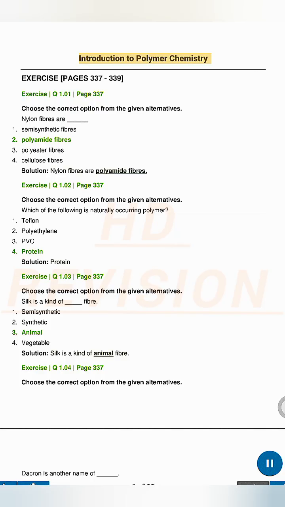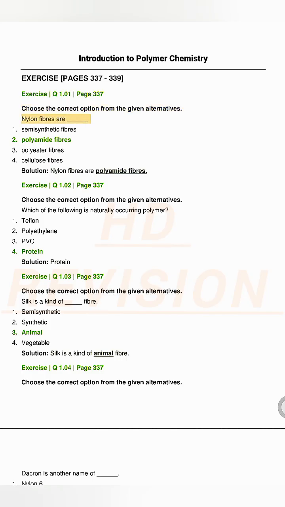Introduction to Polymer Chemistry. Exercise pages 337 to 339. Exercise Q1.01, page 337. Choose the correct option from the given alternatives.